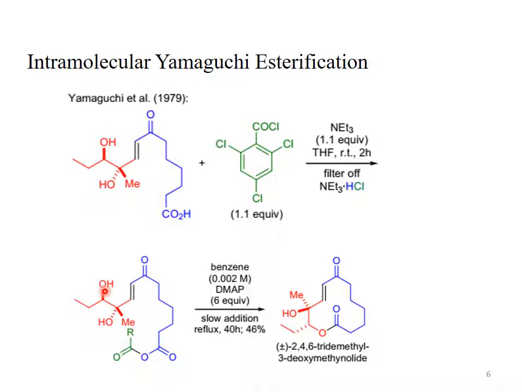We can say it's a macrolactonization, giving 2,4,6-tridimethyl 3-deoxymethanolide. See, the OH which is behind the plane is involved in cyclization. The OH which is above the plane is not involved in the cyclization reaction. So the OH which is pointed towards the ester group, towards the carboxylic acid group, will be involved in cyclization and formation of the ester.